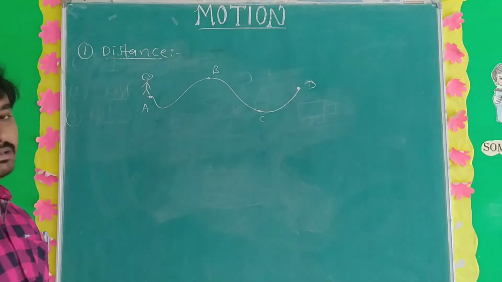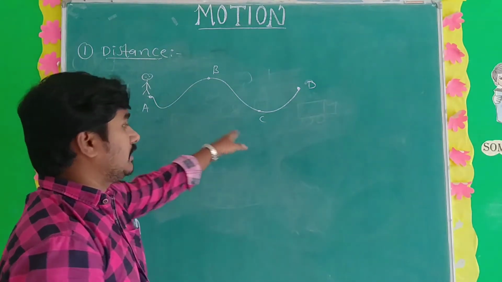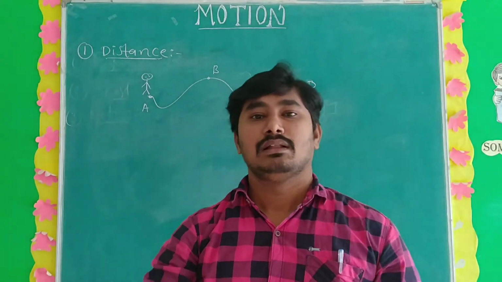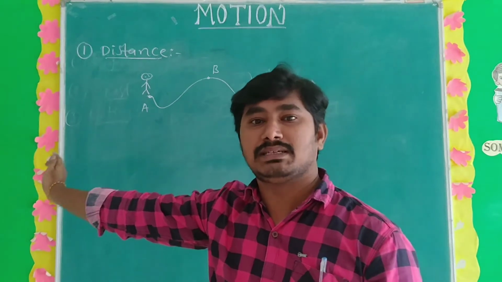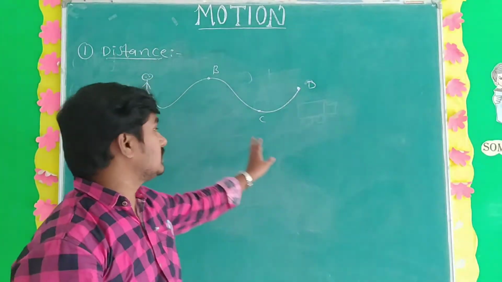So this is the path of the person. The total length of the path the person covers, from A to B, B to C, and C to D, is nothing but distance. So what is the distance? Distance is nothing but the total length of the path.